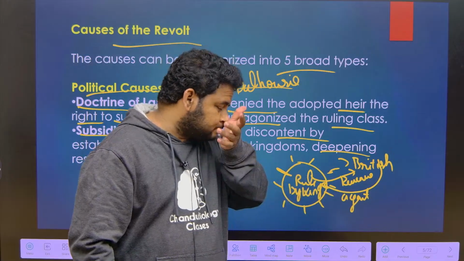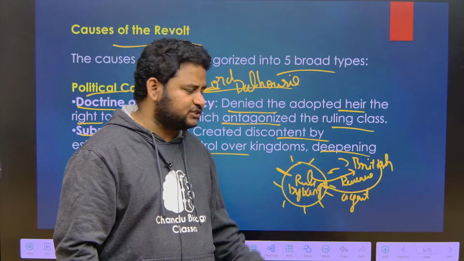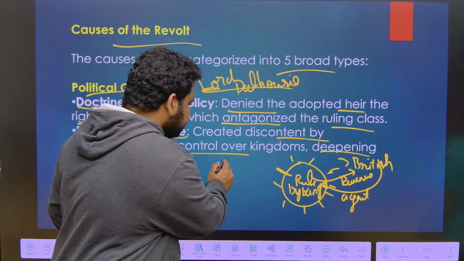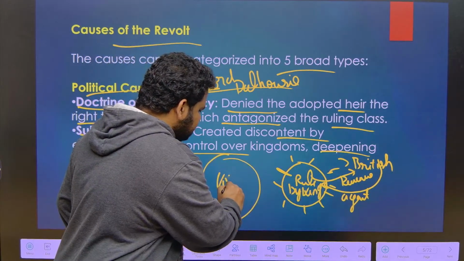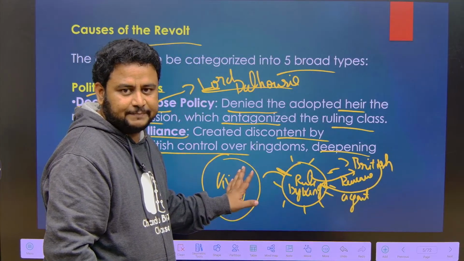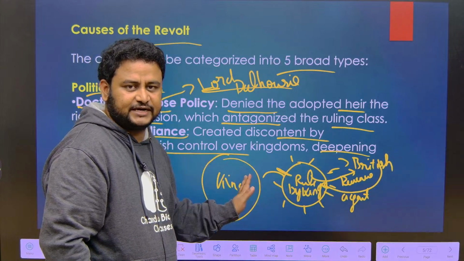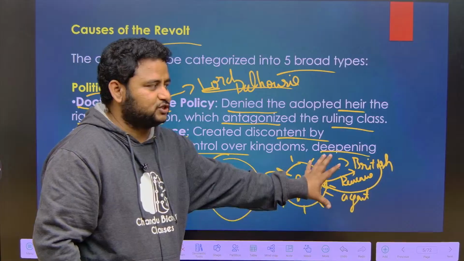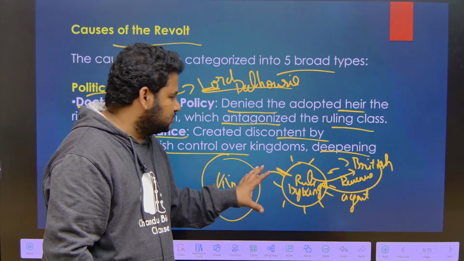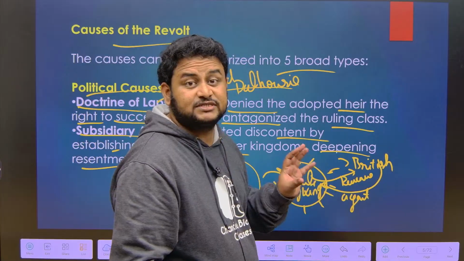Another thing is, they had to give part of the revenue to the British. Another thing is, if the king had to interact with another kingdom, they had to take the permission of the British. In order to enter into any kind of treaty or anything, they had to take the permission of the British. So, this is the thing you have to understand when it comes to subsidiary alliance.